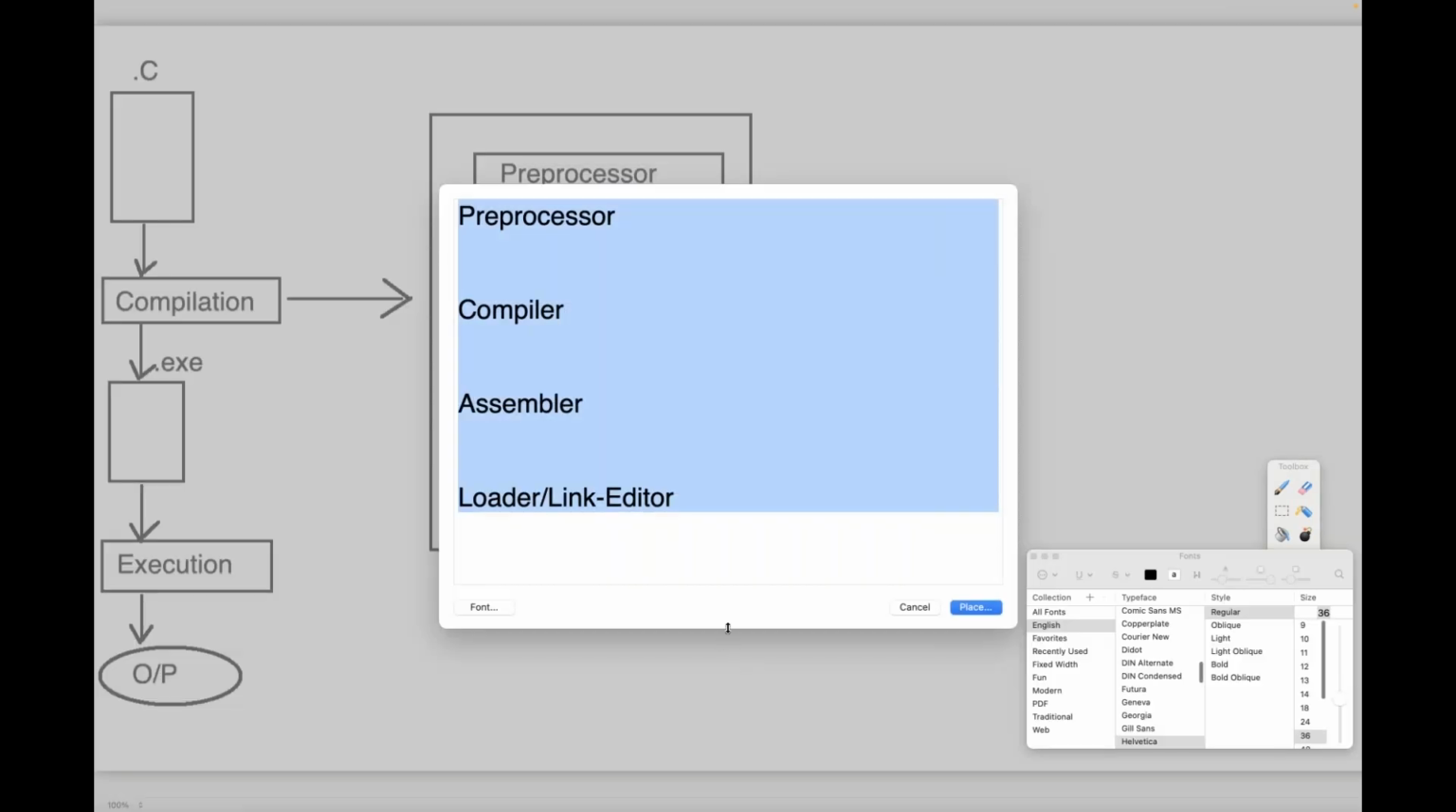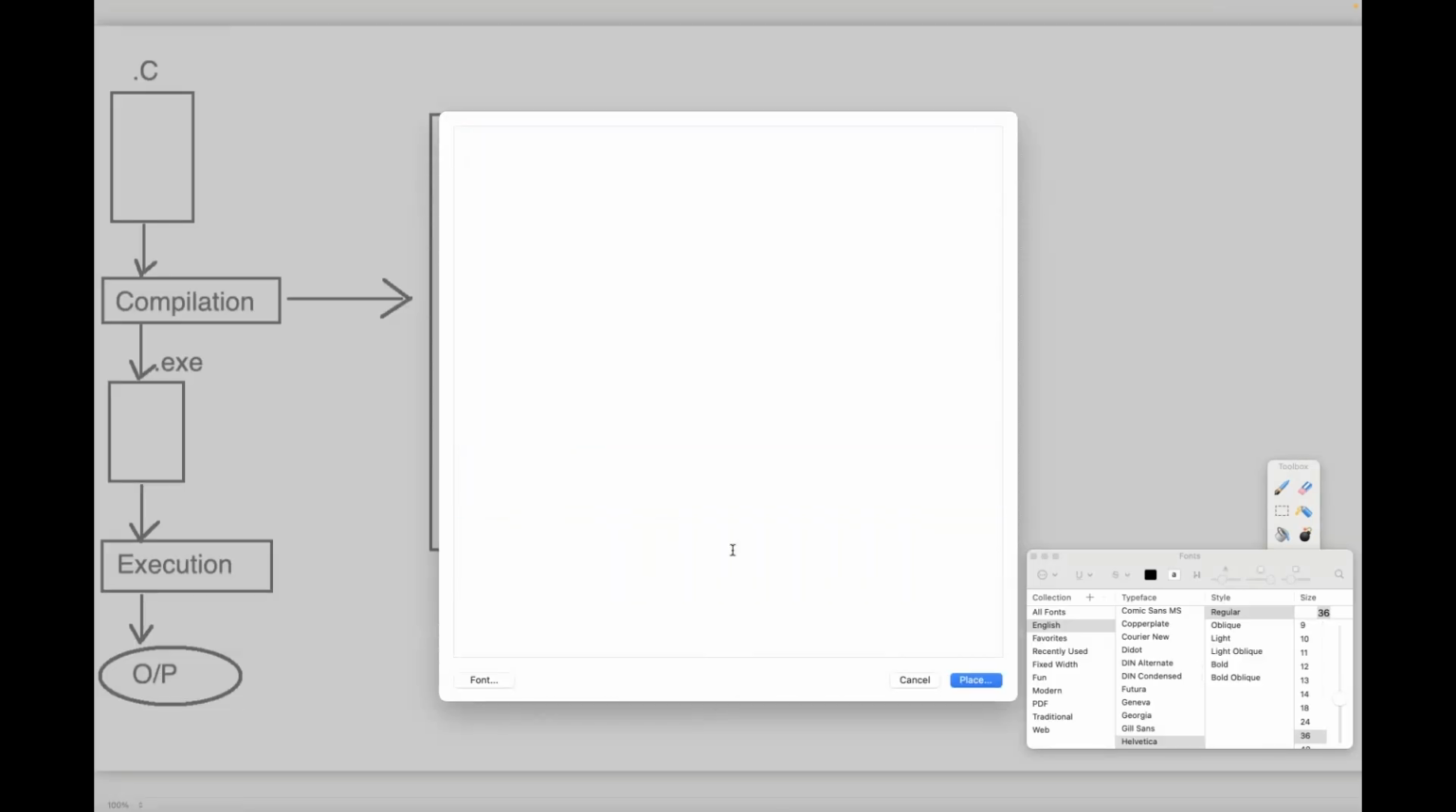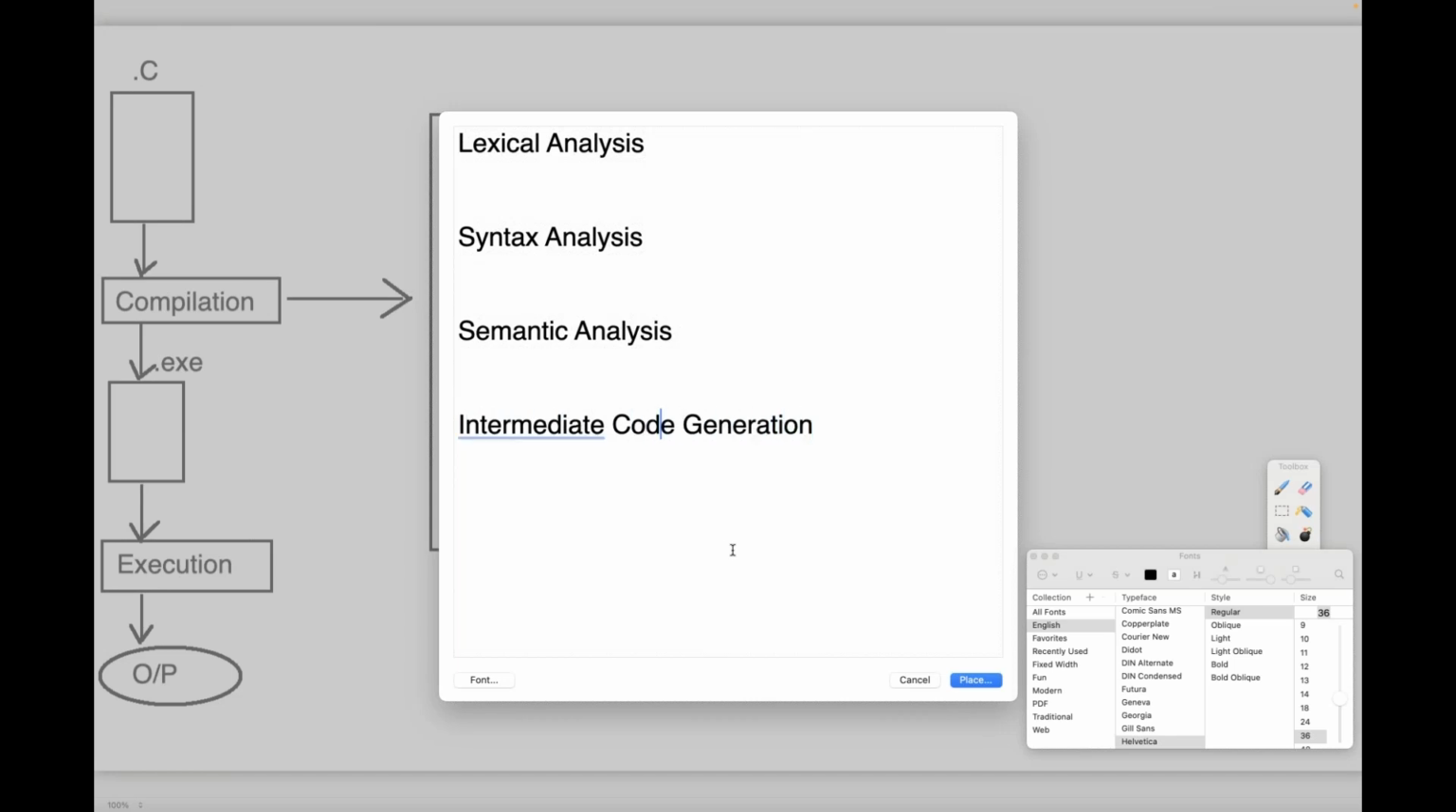Observe carefully the compiler internal structure. The compiler internal structure contains nearly 6 phases. What are the various phases? First one is lexical analysis. Next one is syntax analysis. Next one is semantic analysis. After that, intermediate code generation. After this, code optimization. After this, code generation.